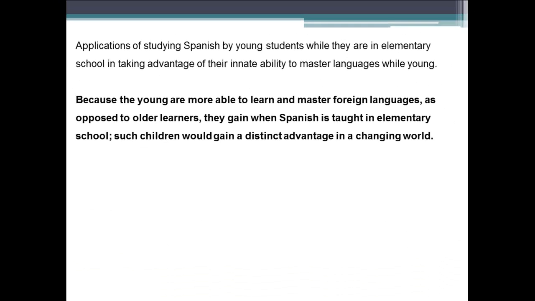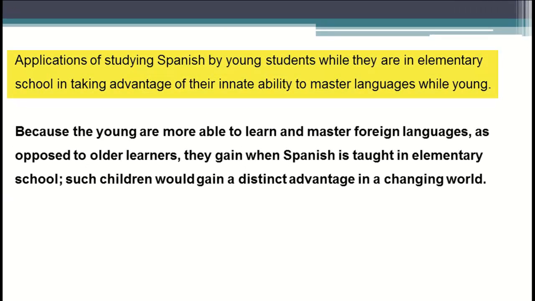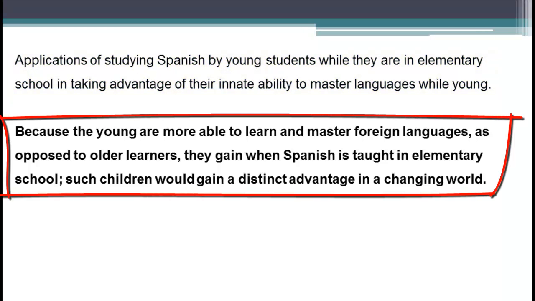In our other example, our theme was applications of studying Spanish by young students while they are in elementary school and taking advantage of their innate ability to master languages while young. We'll restate that in a kind of involved topic sentence. Because the young are more able to learn and master foreign languages as opposed to older learners, they gain when Spanish is taught in elementary school. Such children would gain a distinct advantage in a changing world. So that could be your germ idea or your topic sentence.